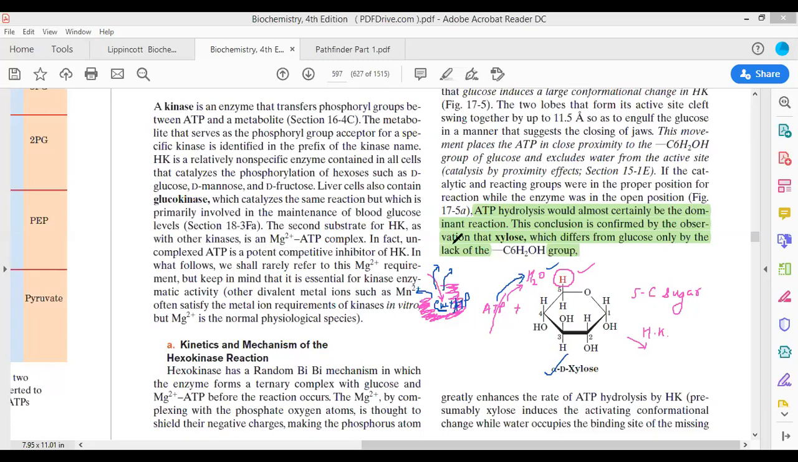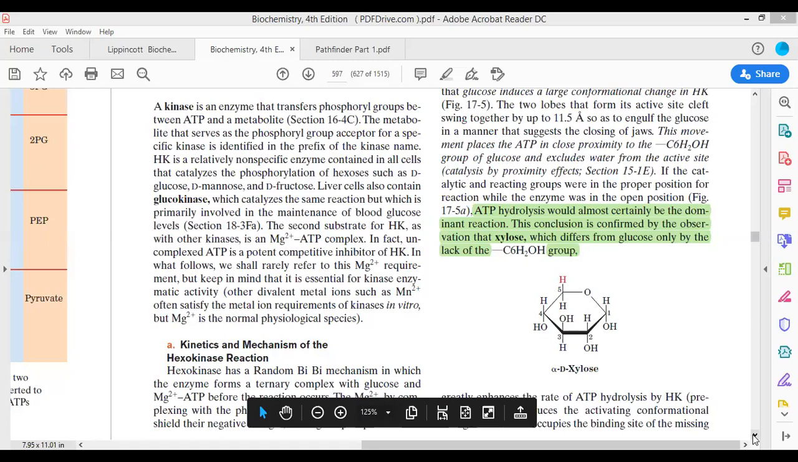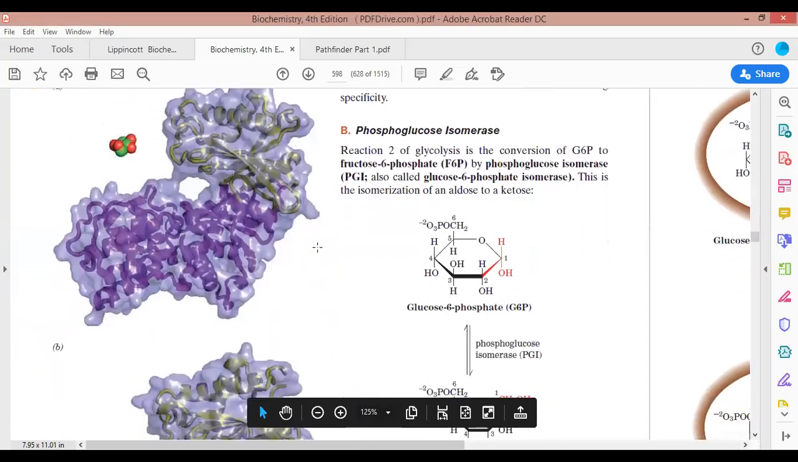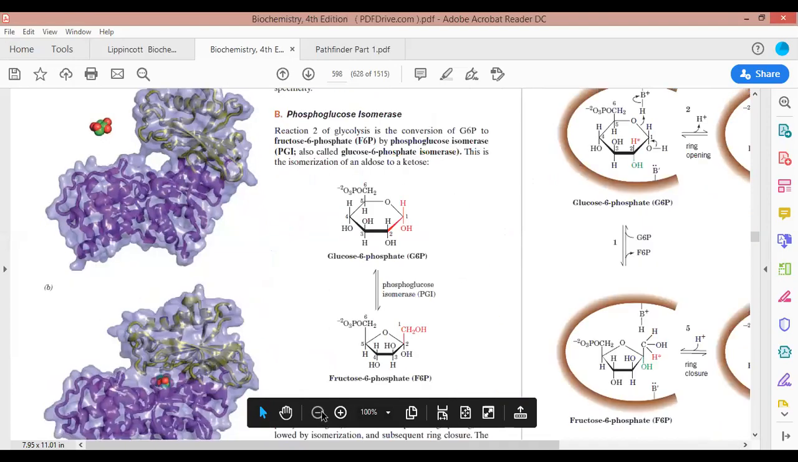Okay. Now, one more thing that is of most importance, just a second, let me clear the drawings. One more thing that is of most importance is that when you look at the structure of hexokinase, see, there is a change in the structure of hexokinase. See this structure of hexokinase.